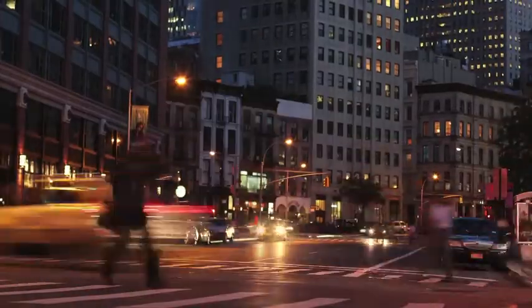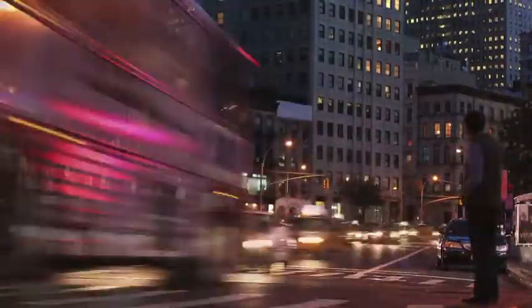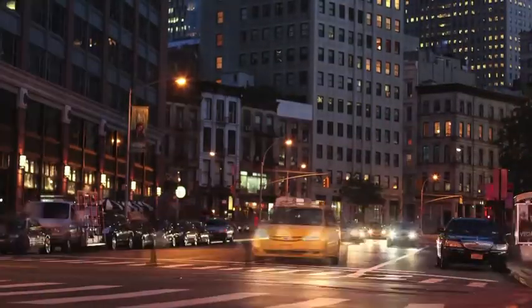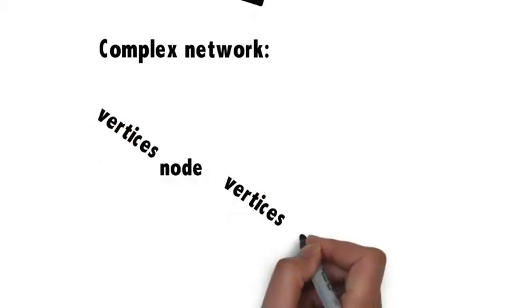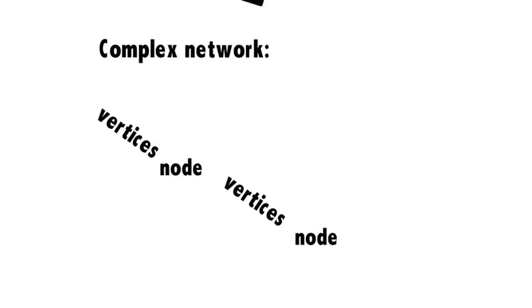There are many different systems in the world today. Some artificial, like the internet, others natural, like our social networks. These systems can be represented as complex networks, containing nodes and vertices. Nodes are the elementary units of the systems, and the vertices connect nodes to each other.